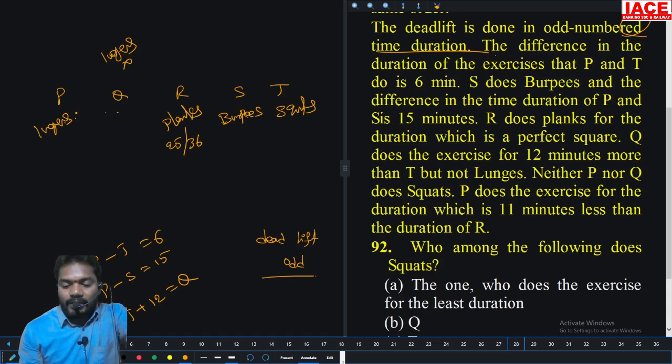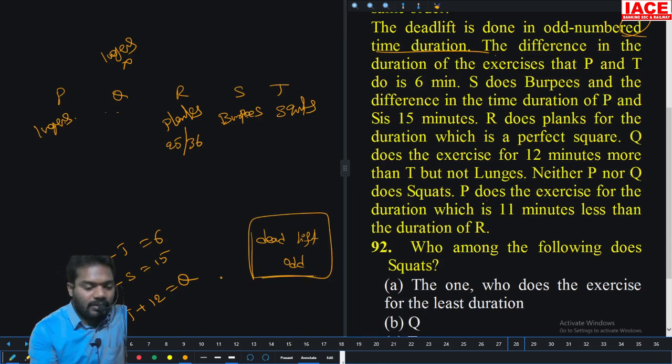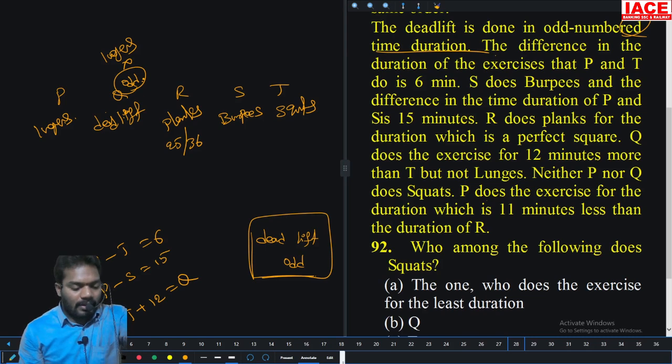P does not exceed, for the duration which is 11 minutes less than the duration of R. So P is not less than the duration of R. And deadlift duration is an odd number of minutes. So this is the only chance for deadlift, and this is for odd. Now, there is no R relation.